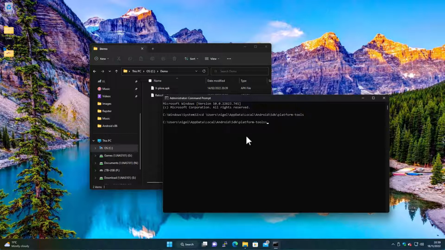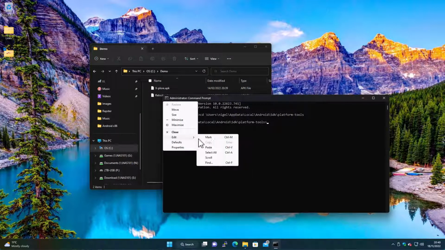Also, I'll put these directories in the description so you can copy and paste them in. But you change here, and there's a tool called ADB, which is, I believe, don't quote me on this, the Android Debug Bridge tool. It basically gives you a command line interface into your Android device. People use this on physical Android devices as well, so we're going to use it here. So what I need to do is just copy this command over to my other screen. If it's going to work, it's going to paste it. If not, I'll just run it manually.